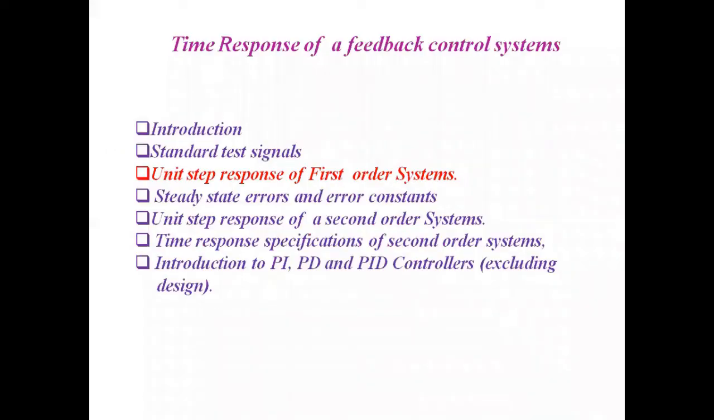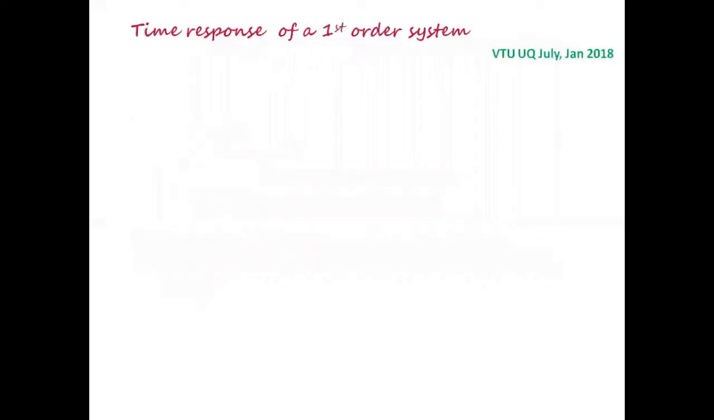In my previous lecture, I gave a brief introduction about time response of a feedback control system, and we defined the standard test signals like impulse signal, step signal, ramp signal, and parabolic signal, and we represented the mathematical expression for these signals and its Laplace transform. Today, we are going to derive the unit step response of a first order system. So let's analyze the time response of a first order system.